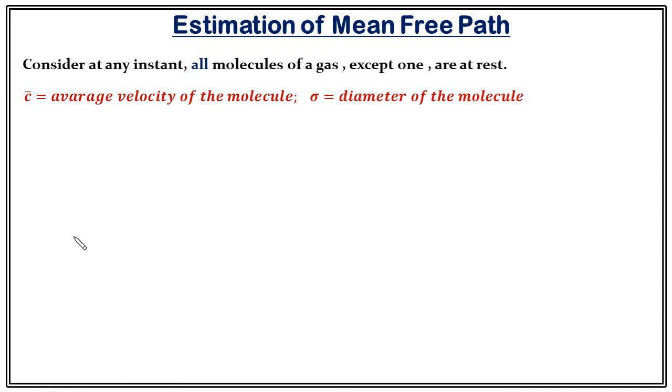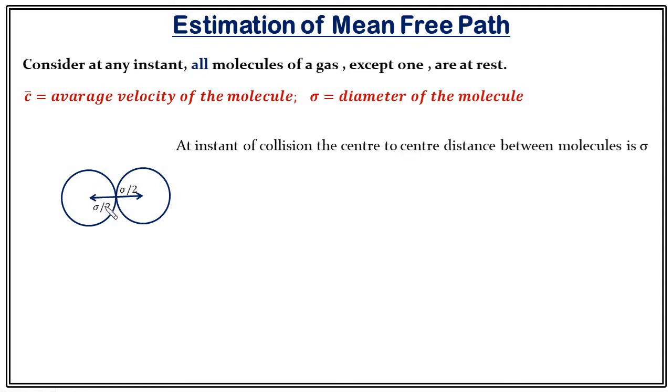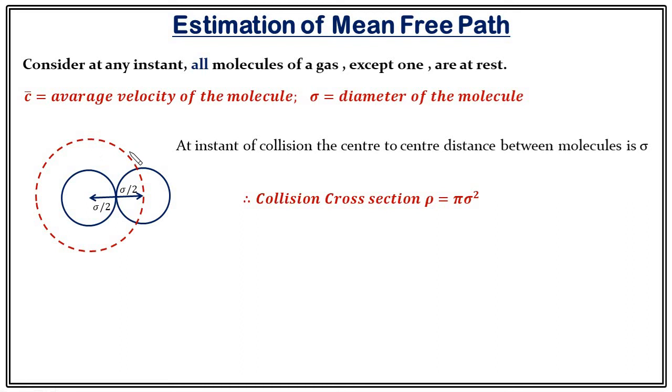Let's suppose that c bar is the average velocity of the molecule, obviously the moving molecule, and sigma is the diameter of all the molecules. In such a situation, when the collision happens, the center to center distance between two molecules will be sigma, because sigma by 2 is the radius of one molecule. Now just consider an area marked by this dotted line, a bigger circle. This area is nothing but the collision cross section. Why? Because any molecule whose center lies outside this circle will not collide with this molecule. Only those molecules will collide whose center lies on this line.